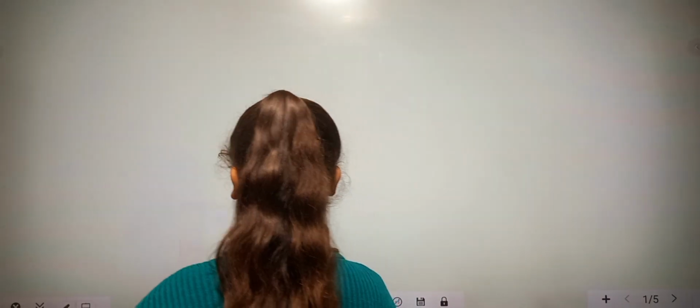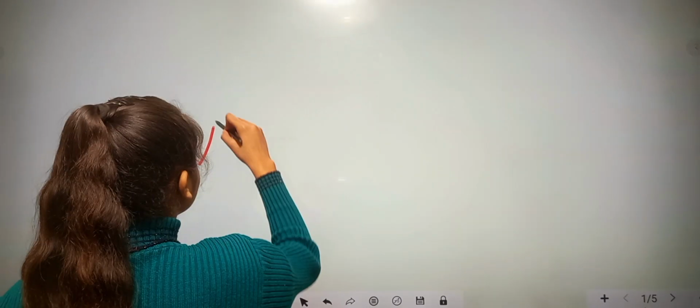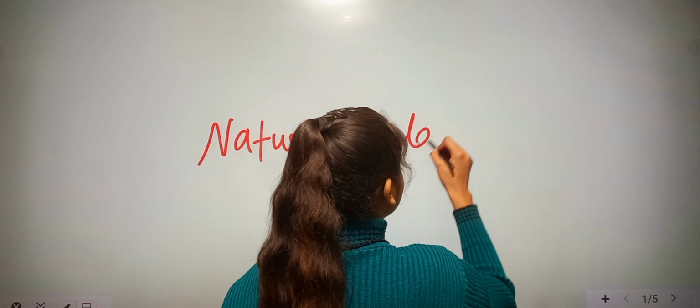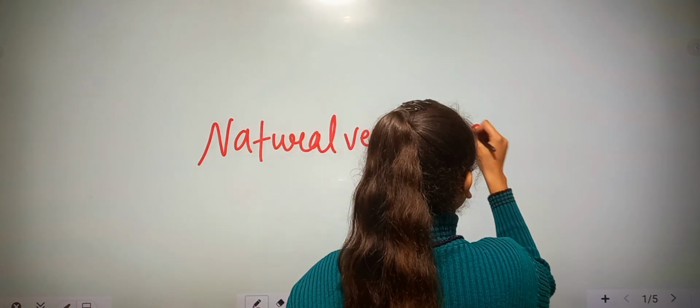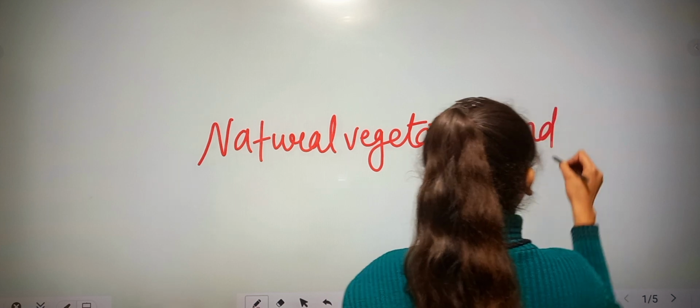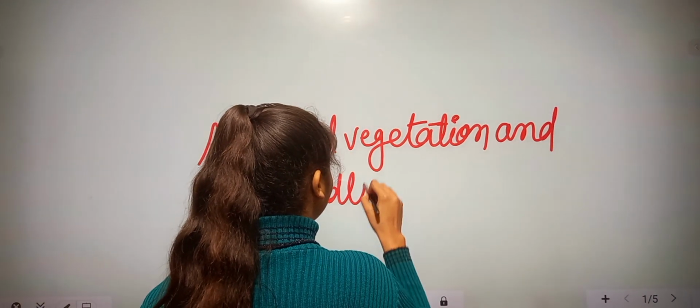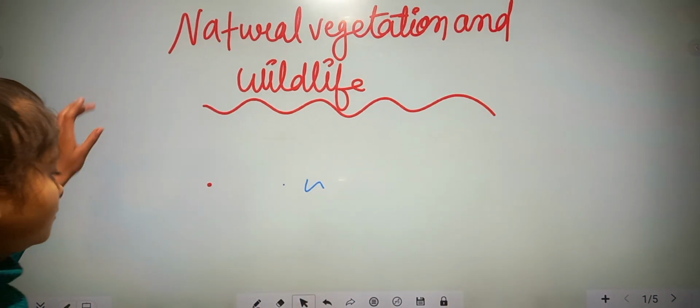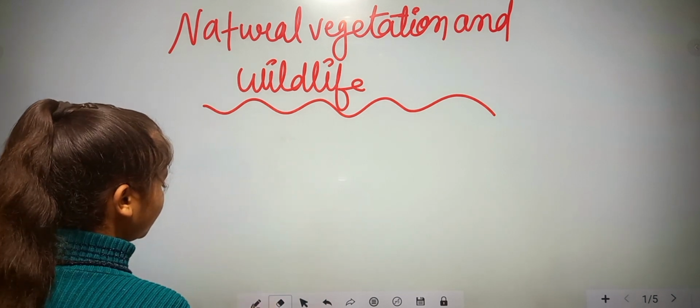So in this video we will discuss social science of class 9 from the NCERT book, okay? And we are reading geography chapter 5, that is natural vegetation and wildlife, okay? So let us discuss one by one all the points.